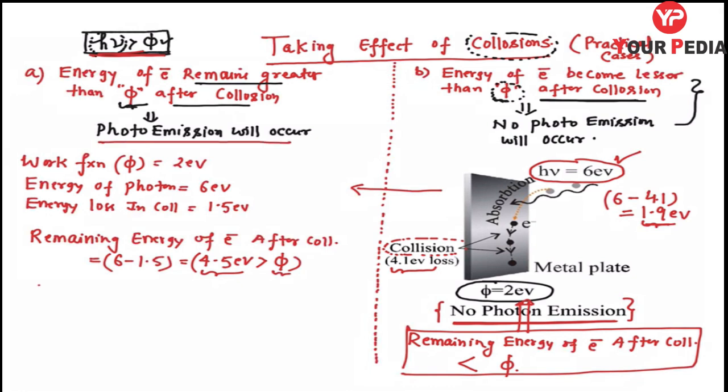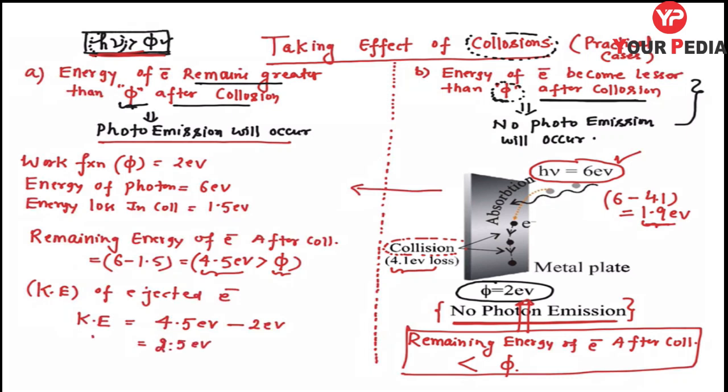Fine. Now if I ask you the same question, what will be the kinetic energy of the ejected electron? Tell me student, what will it be? Obviously it will be 4.5 electron volt minus work function 2 electron volt. It is 2.5 electron volt. Is it clear?